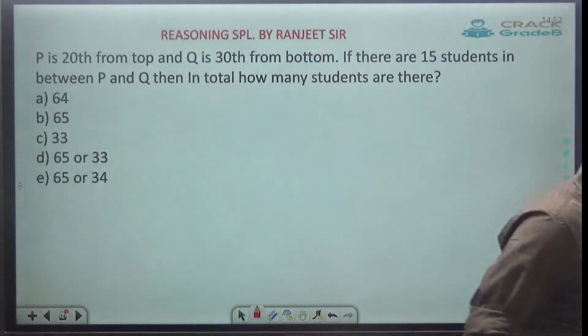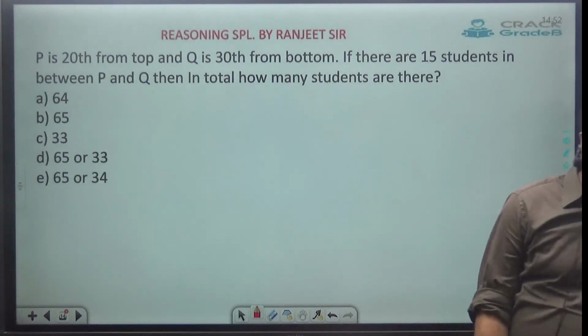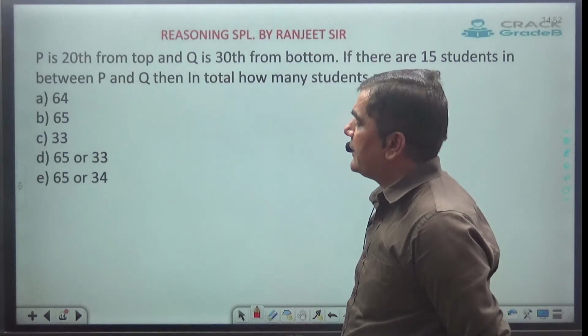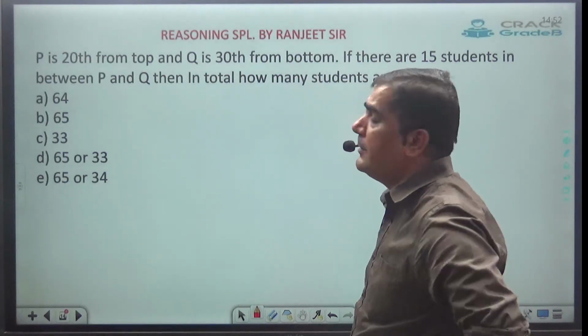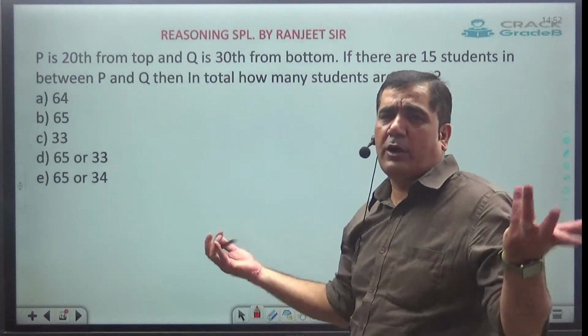Tell me the answer for this one. Here they are saying P is 20th from top and Q is 30th from bottom. Okay. Top and bottom they have given, no issues. Right, left, top, bottom, all are the same.